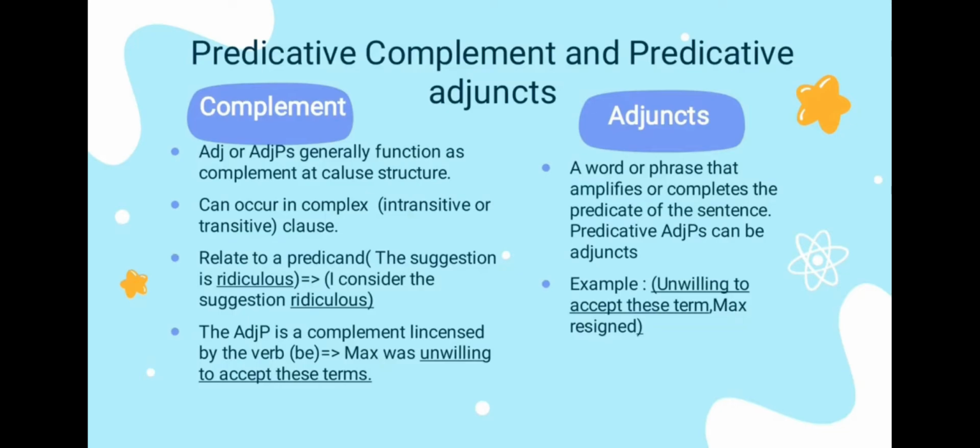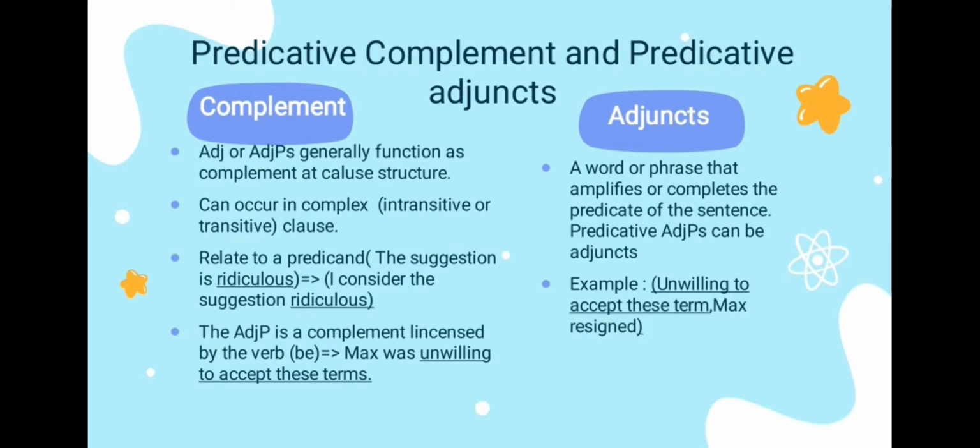And adjunct. An adjunct is a word or phrase that amplifies or completes the predicate of the sentence. A predicative adjective phrase can be an adjunct. The adjective is related to a predicand, the suggestion, which is subject in the complex intransitive construction and object in the complex transitive construction.